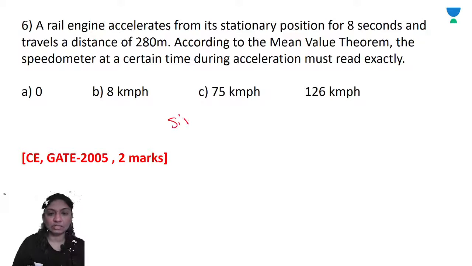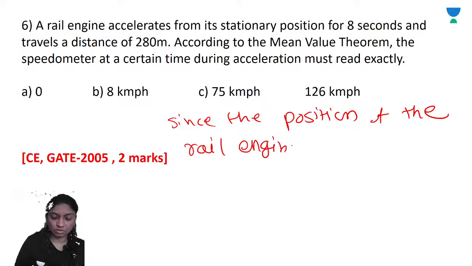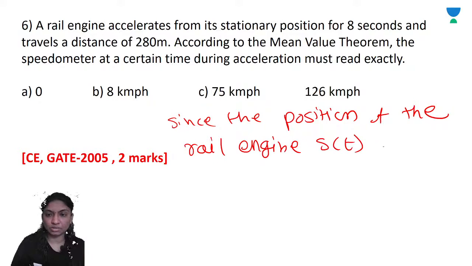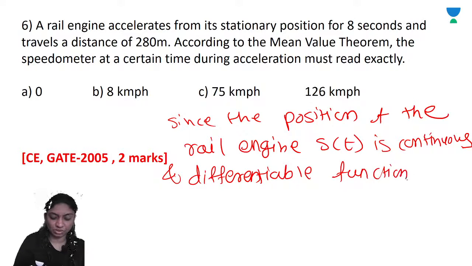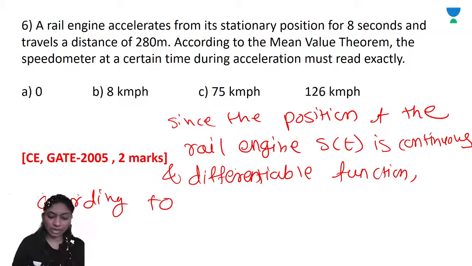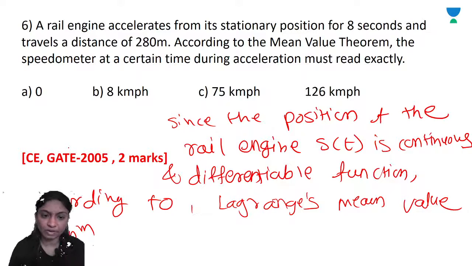I can write it. Since the position of the rail engine s of t is continuous and differentiable function, according to Lagrange's mean value theorem, we will get Lagrange's mean value theorem: f of b minus f of a upon b minus a, right?